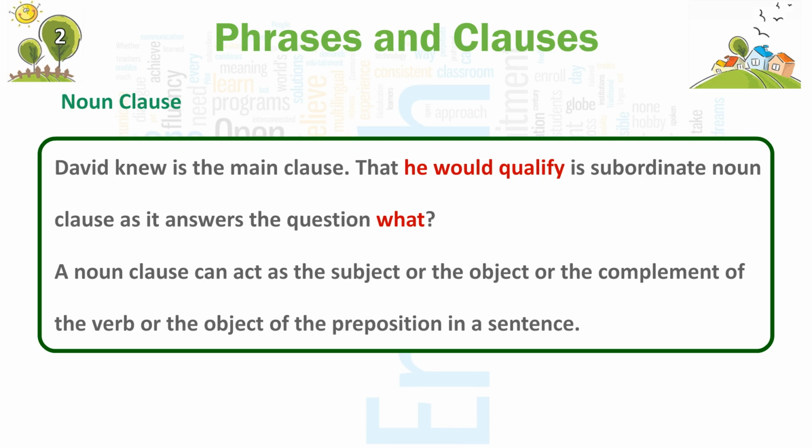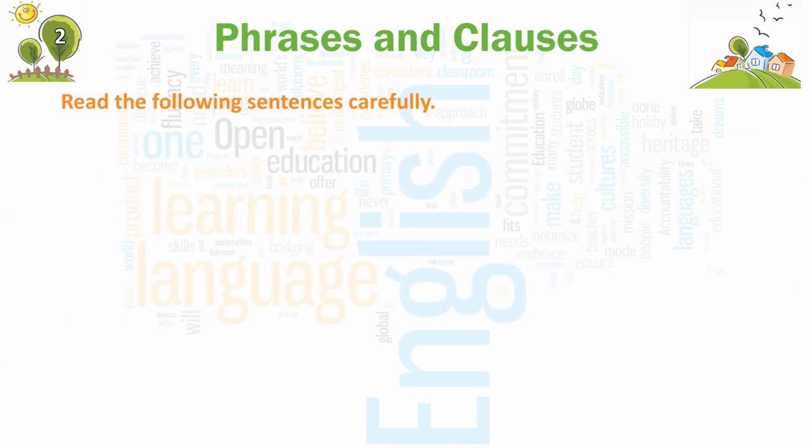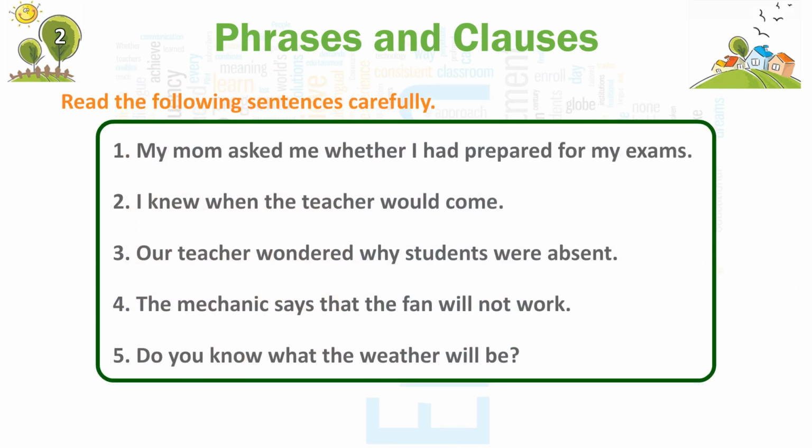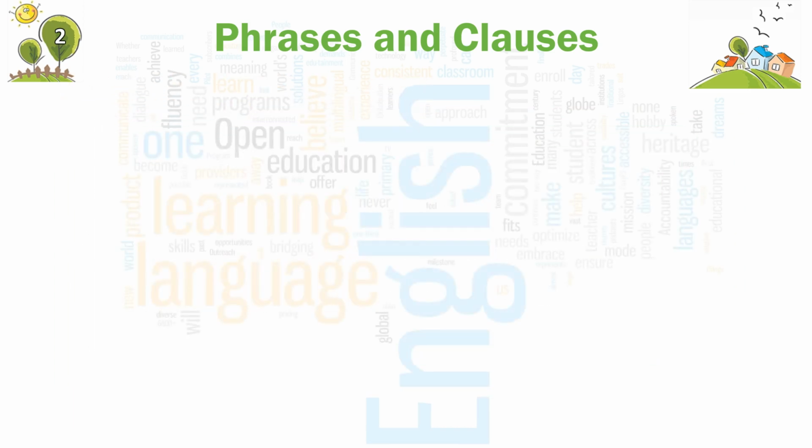A noun clause can act as the subject or the object or the complement of the verb or the object of the preposition in a sentence. Read the following sentences carefully. 1. My mom asked me whether I had prepared for my exams. 2. I knew when the teacher would come. 3. Our teacher wondered why students were absent. 4. The mechanic says that the fan will not work. 5. Do you know what the weather will be?